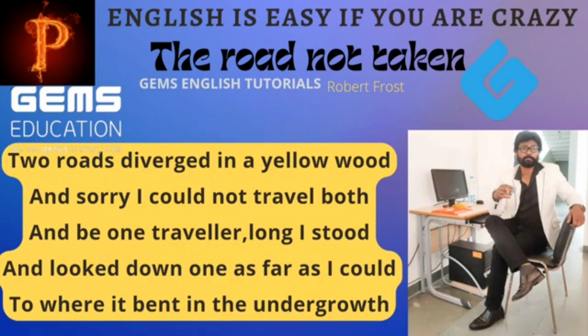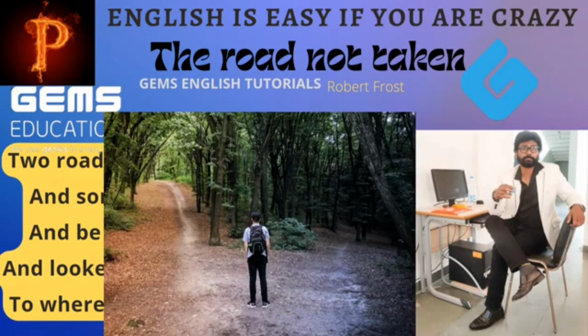This poem has got 4 stanzas. Each stanza consists of 5 lines. Let me read the first stanza. Two roads diverged in a yellow wood, and sorry I could not travel both, and be one traveler, long I stood and looked down one as far as I could, to where it bent in the undergrowth. The poet was on his way, and he reached a juncture where he had 2 roads diverged.